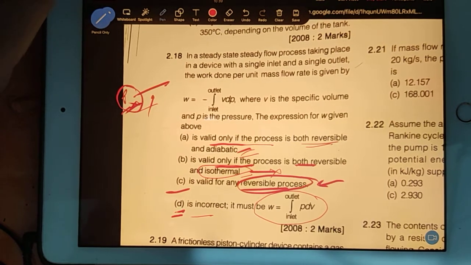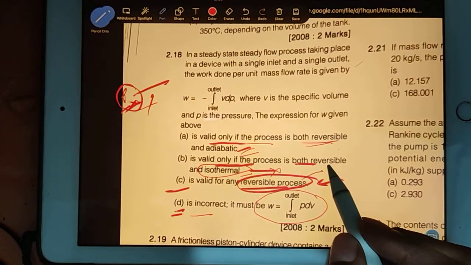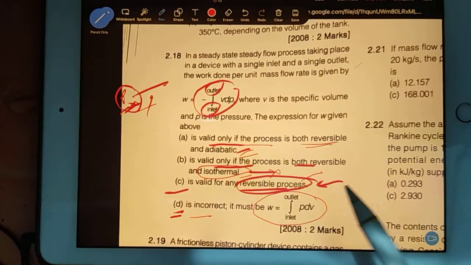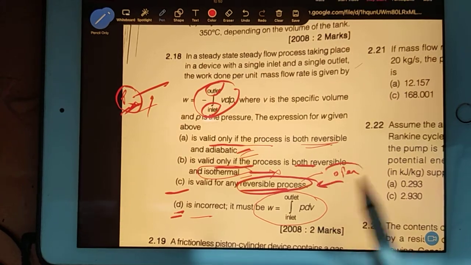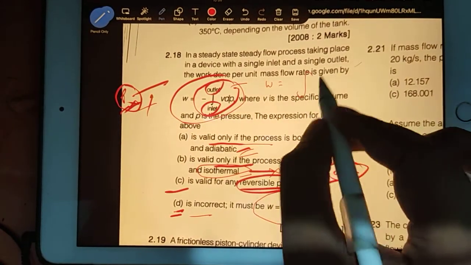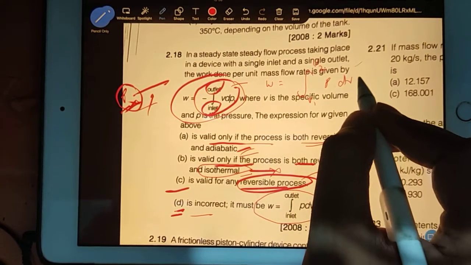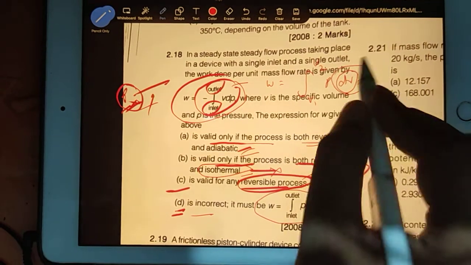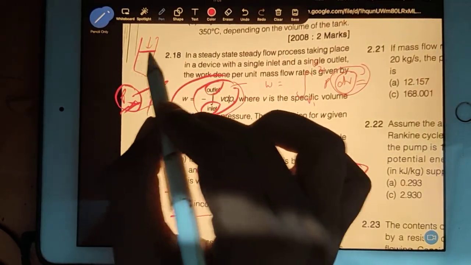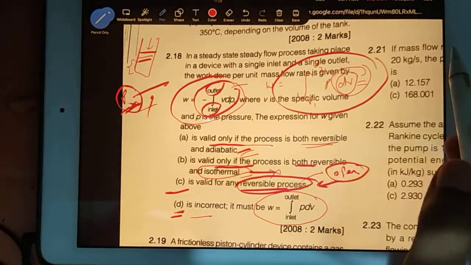But the main thing you should keep in mind is that reversible means we don't include friction, but at the same time, whatever is given at the inlet and outlet, it is a kind of flow. It's like open flow. If I write the same equation as W equals the integral from V1 to V2 of PdV, it means your volume is being changed. It's like the case of a cylinder. You have a cylinder here, you push and this piston will come down, your volume will change. So that time we will use this formula PdV.